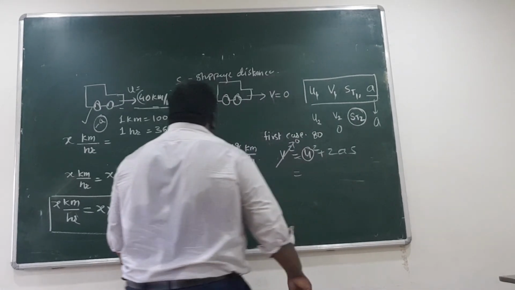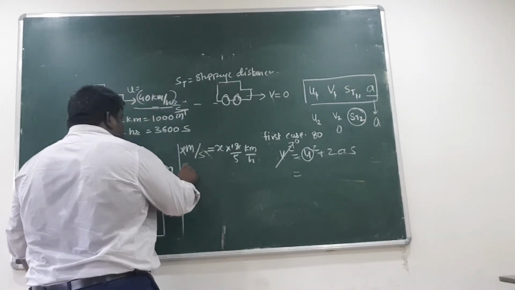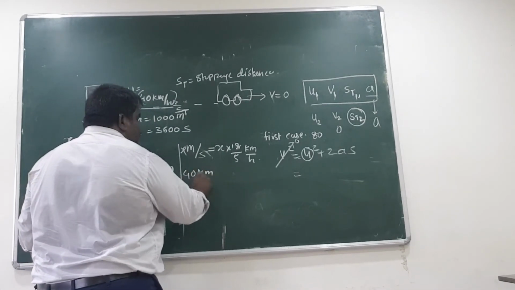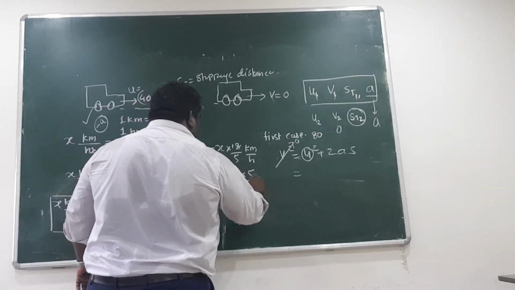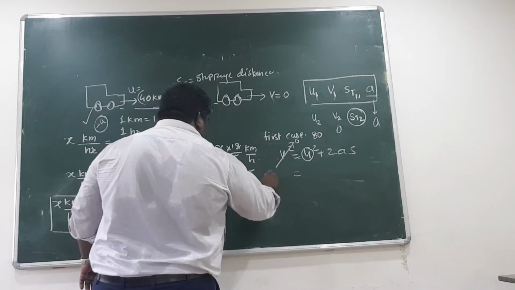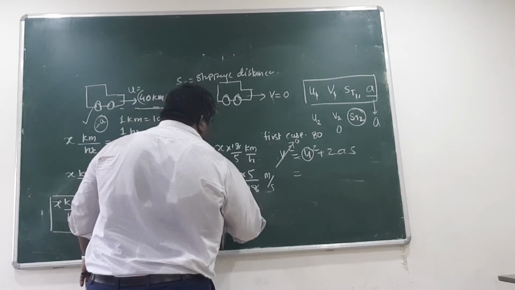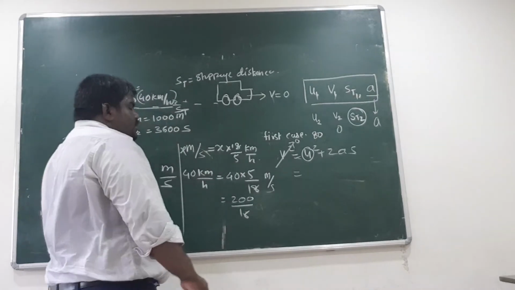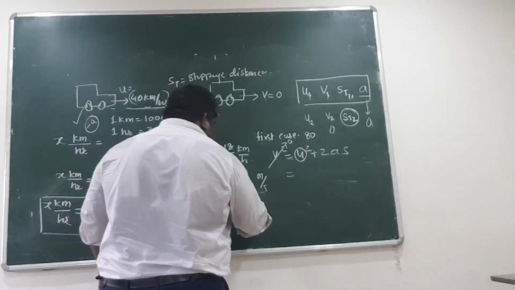What is U? In meter per second we have to substitute. So 40 km per hour will become 40 into 5 by 18 meter per second. So how much is it coming? 200 by 18, or 11.11.